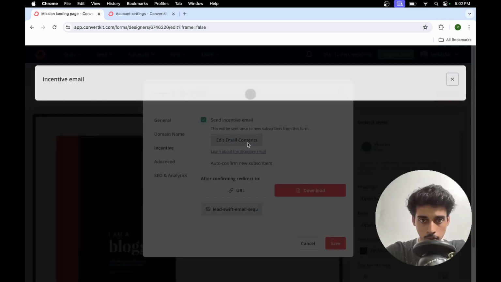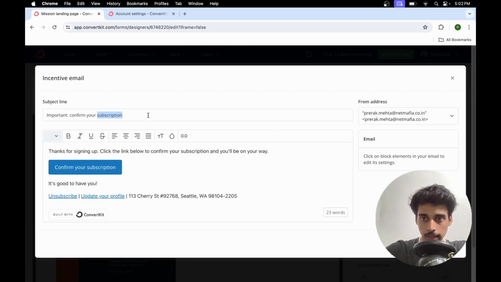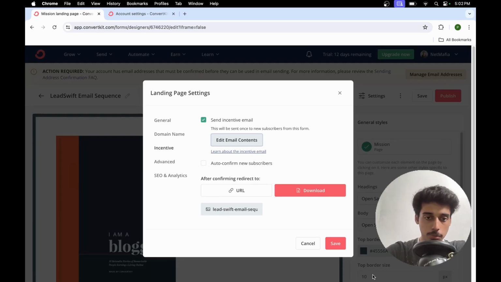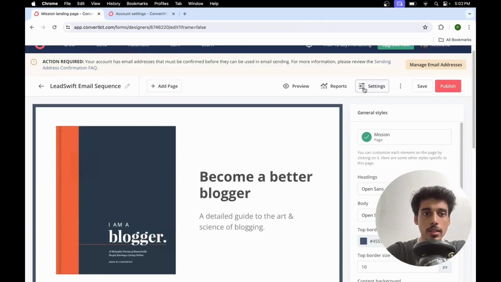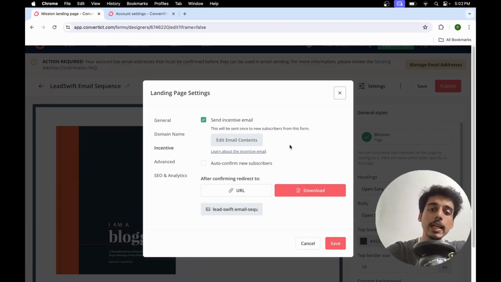on edit email contents. So what this means that when someone clicks on subscription, that means when someone clicks on subscribe, what happens is basically उन्हें उनके जो email address जो उन्होंने input किया था वहाँ पे they'll get a confirmation email that okay we want to verify that the email that you entered is actually legit or not. क्योंकि यहाँ पे कई बार क्या होता है कि people want to get the freebie without actually entering their personal details like the name and email address.